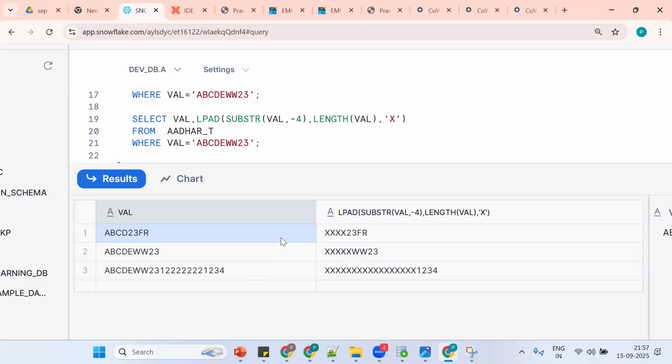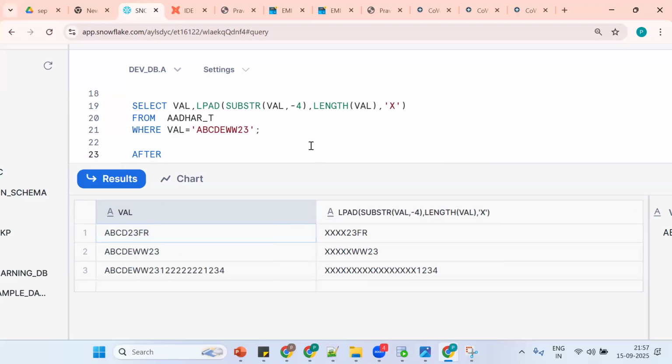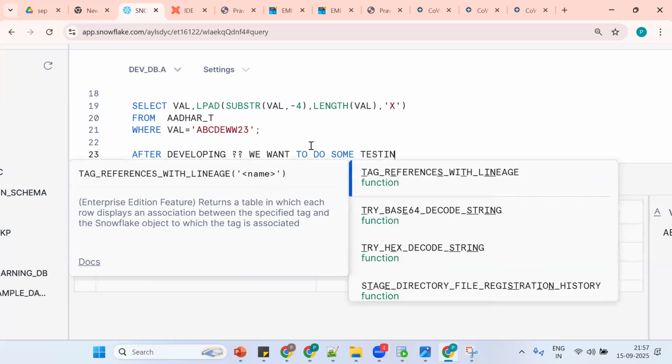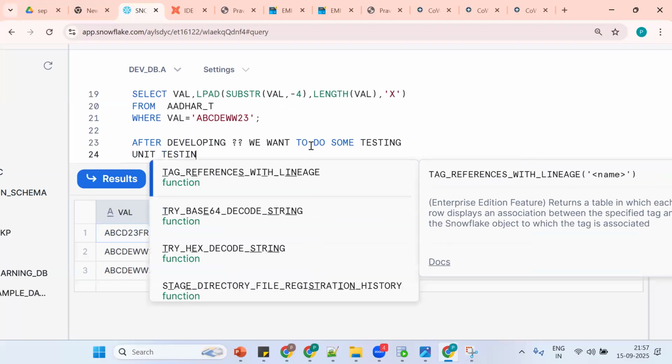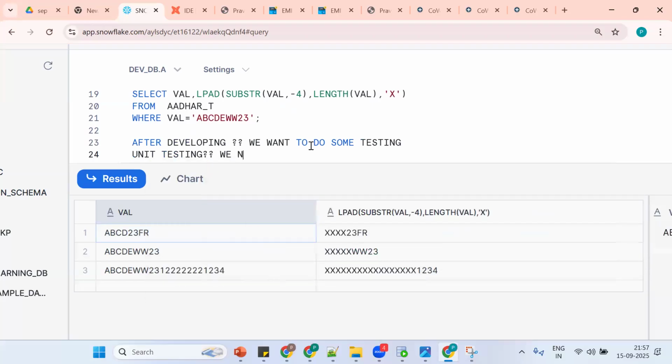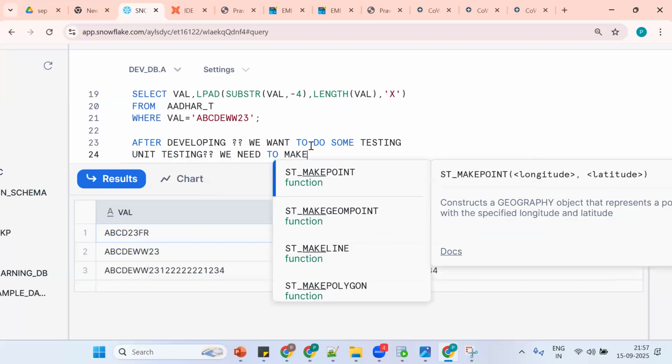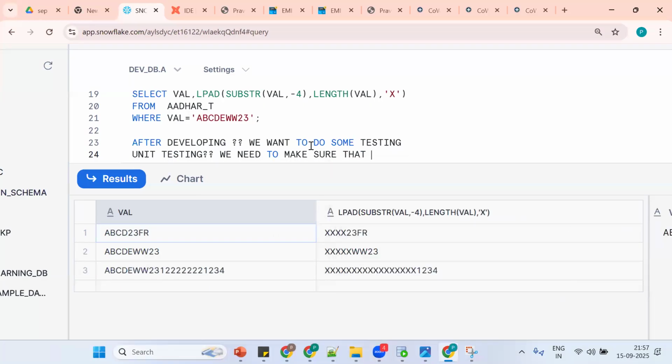Remember one point. After developing any code, whether one line or 100 lines of code, we want to do some testing. This testing is called unit testing. What is unit testing? We need to make sure that our code is working fine or not.